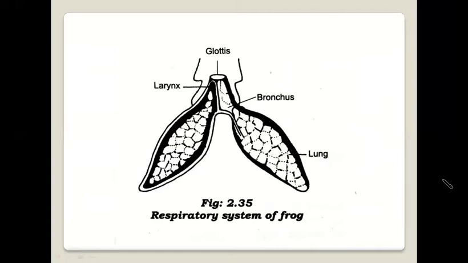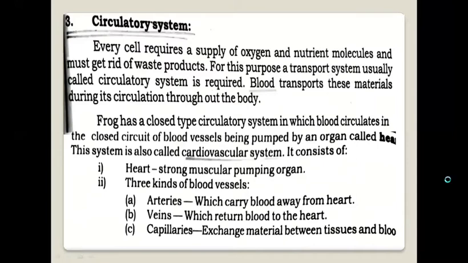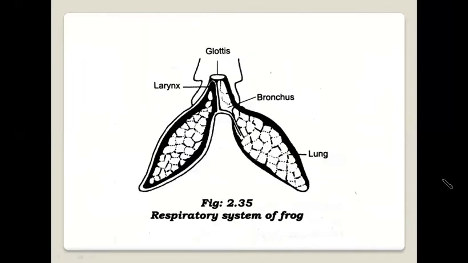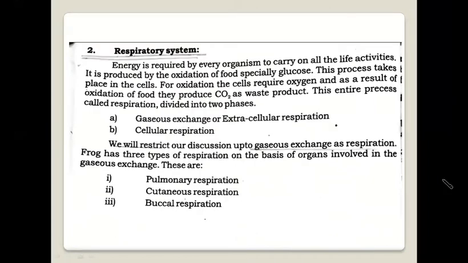The second main type of respiration found in the frog is cutaneous respiration. Gas exchange carried out by the skin is called cutaneous respiration. The frog uses its skin as a respiratory organ during swimming and hibernation.